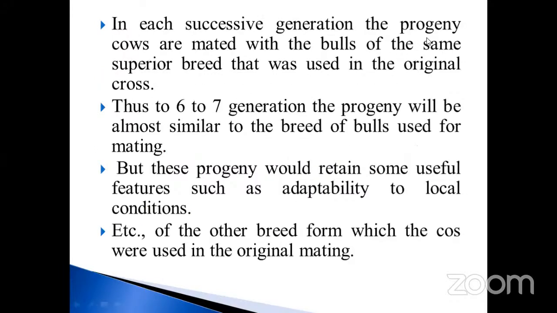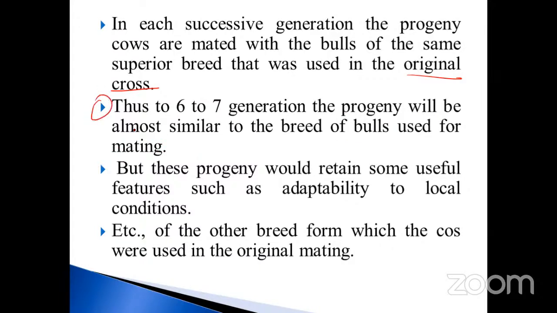In each successive generation, the progeny cows are mated with bulls of the same superior breed that was used in the original cross. Original cross only. It will not breed with another one. Thus, after 6 to 7 generations, the progeny will be almost similar to the breed of bulls used for the mating.